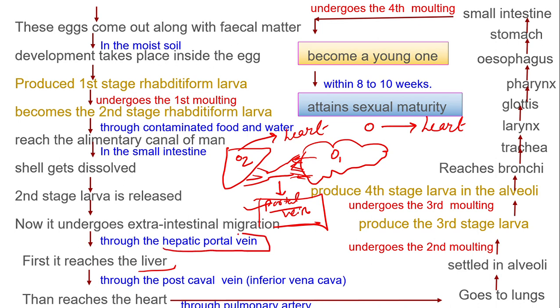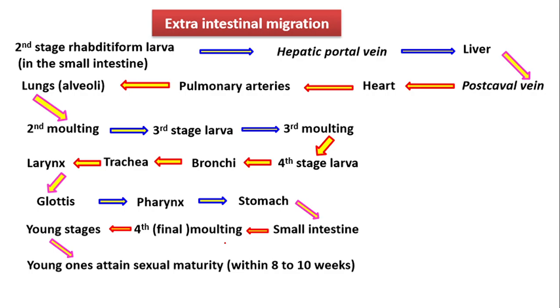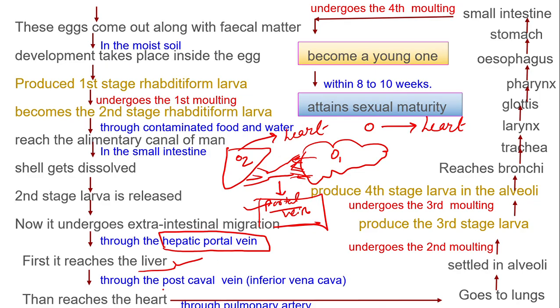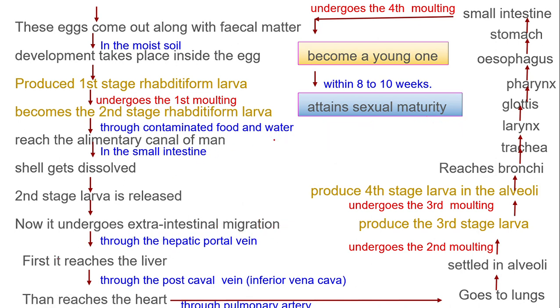Now where is it going? To the liver. So this type of portal vein we call the hepatic portal vein. It reaches the liver. Now through the liver it has to go to the heart. How does it go? Through the postcaval vein. Now, what is the postcaval vein? Have you heard about post and pre?